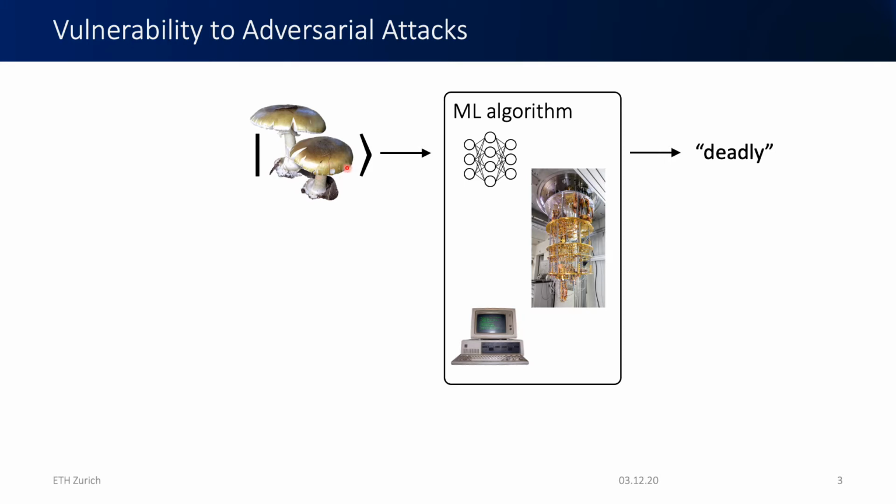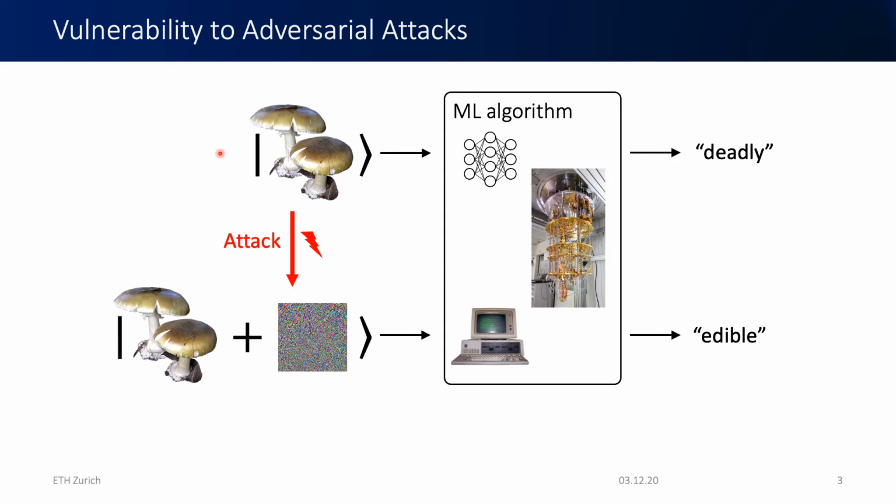This particular mushroom is very poisonous, so it's deadly. If an adversary slightly perturbs this input by adding a very small noise pattern, they can fool the classifier into saying that this is actually not a deadly mushroom but edible, and then the user of this classification algorithm is triggered into eating this mushroom.